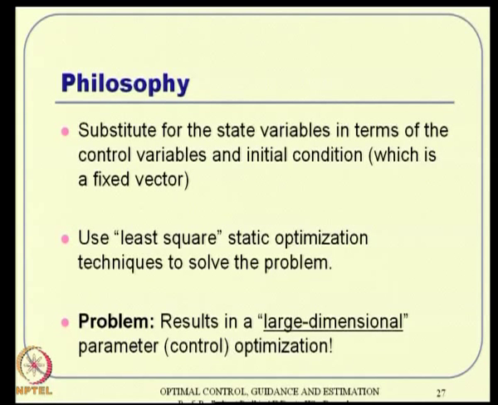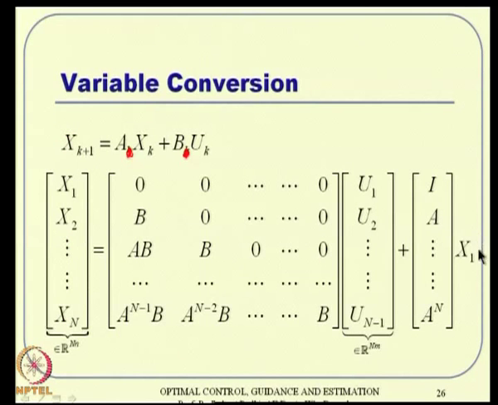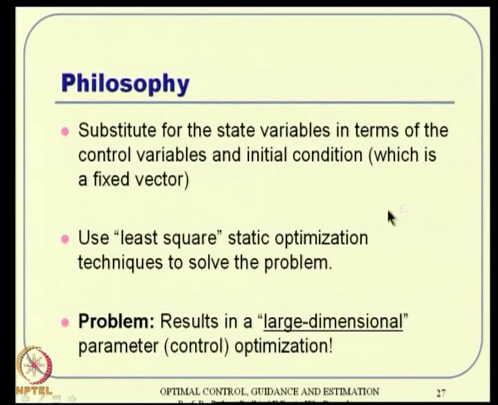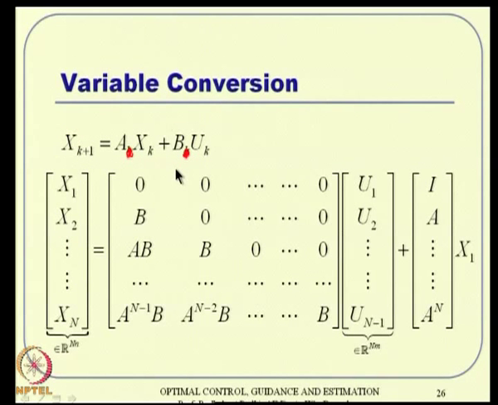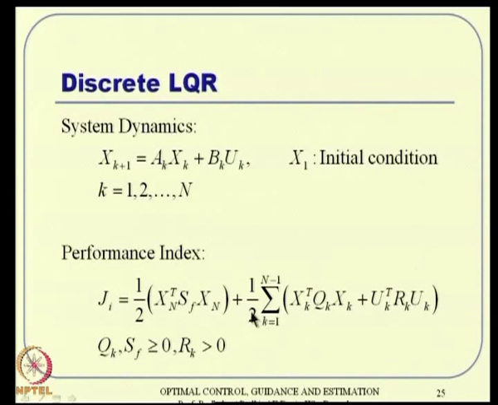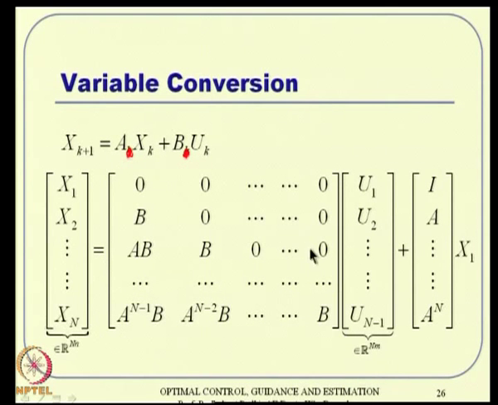So, what you do is substitute the state variables in terms of the control variables and initial condition. The initial condition happens to be a fixed vector, so that does not play a role in optimization; there is nothing you can vary for x1. Okay. Then you can substitute this expression back into your optimization formulation and interpret the cost function as a function of only the u's. The constraint has already been taken care of while formulating this, by the way.